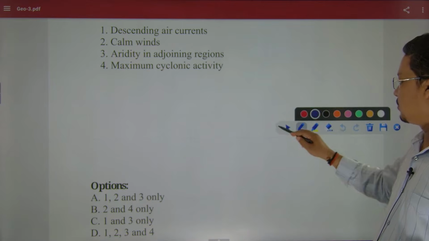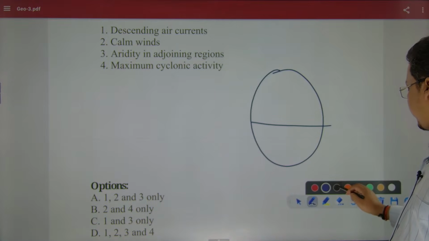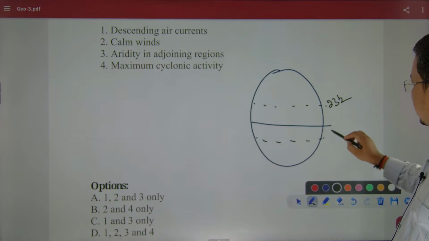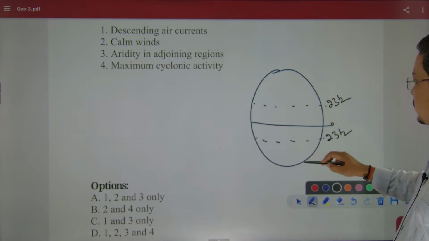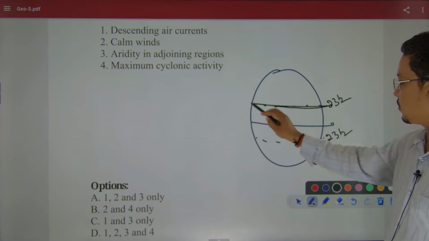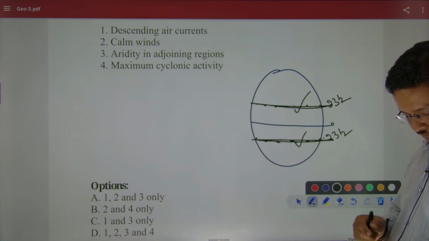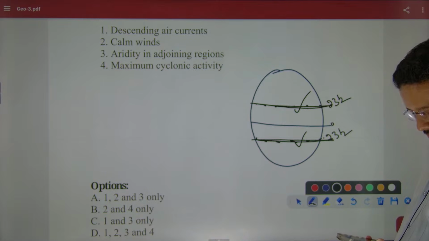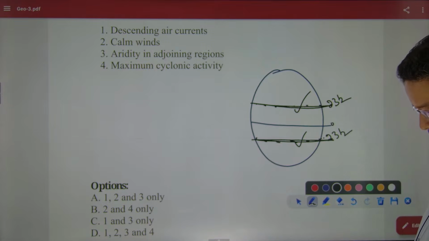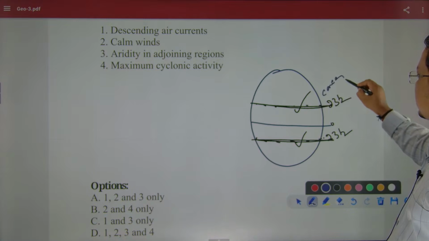Subtropical high pressure. This is the equator. This would be your subtropical high pressure, at 23 and a half, and this is 0 degree. So what will happen to this latitude? This is the horse latitude. Sikha Oja is saying A, Sasmita is saying A. This is the horse latitudes, or Tropic of Cancer. You can say Capricorn.